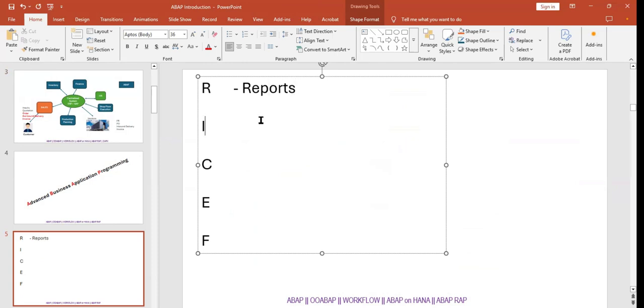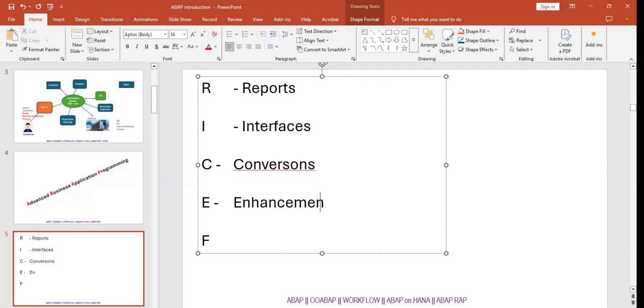I means interfaces. C means conversions. E means enhancements. F means forms. These are the five letters we have.